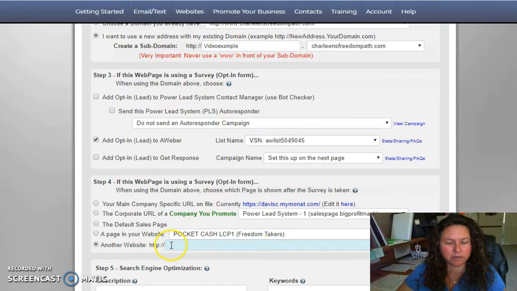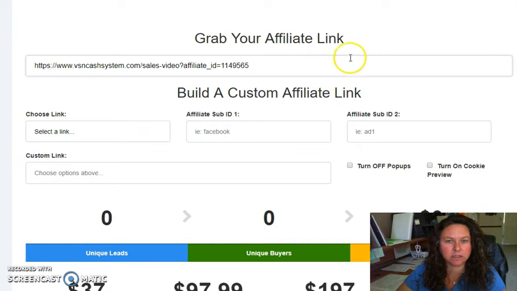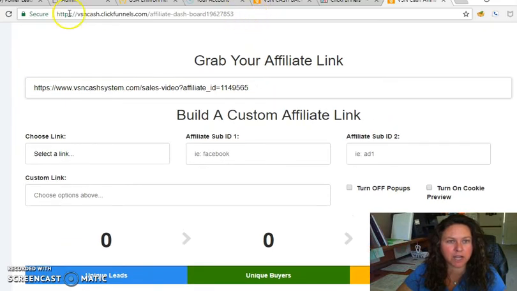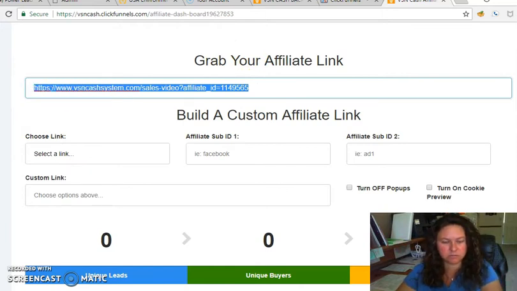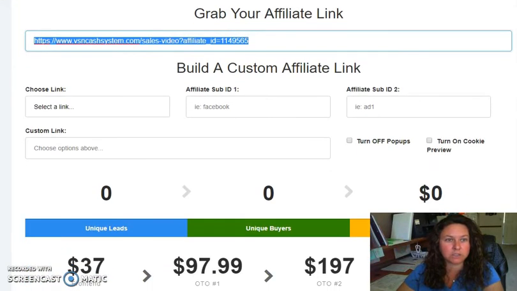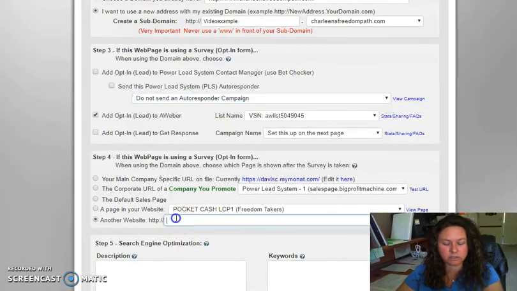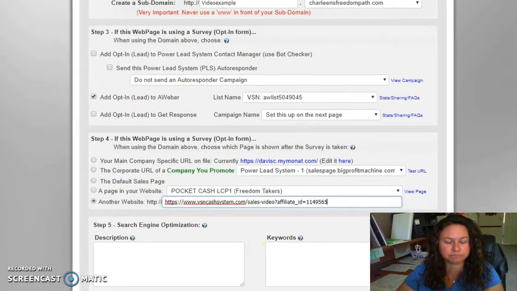Okay, so I'm going to grab my link for my other business and place that in here. And that link in my back office, you'll typically find when you log into your system, up in your browser, and you can just copy and paste that in. My link happens to be here. If you open up your sales page, it'll probably be up here in your browser. So I'm going to take that link and paste it right in there. So that will be my sales page, okay?